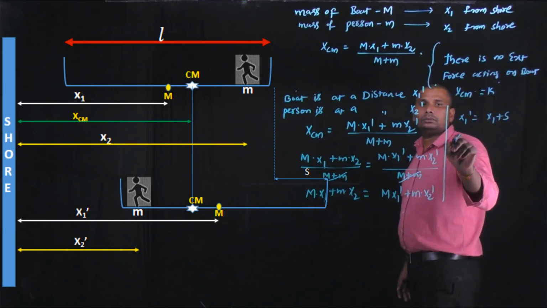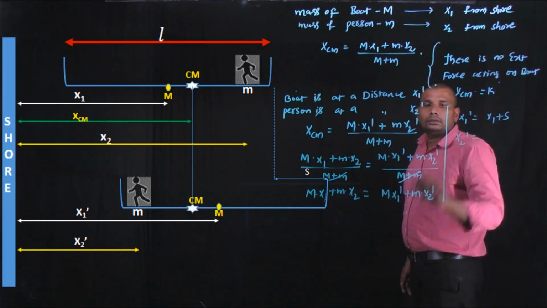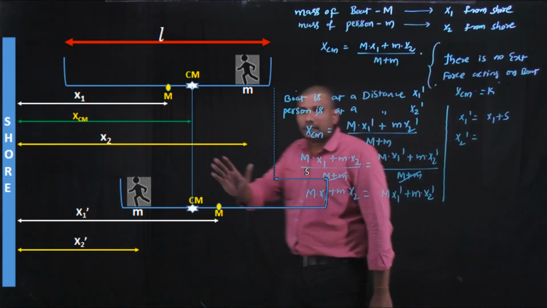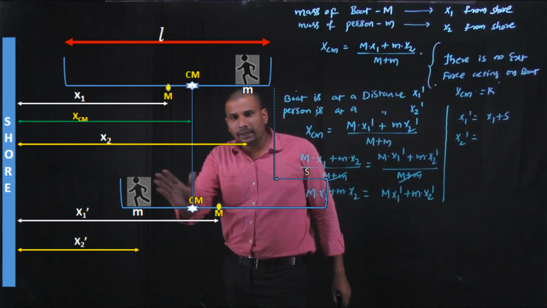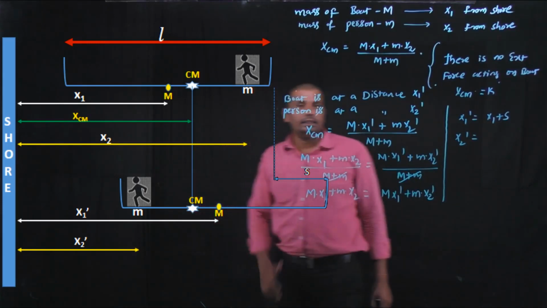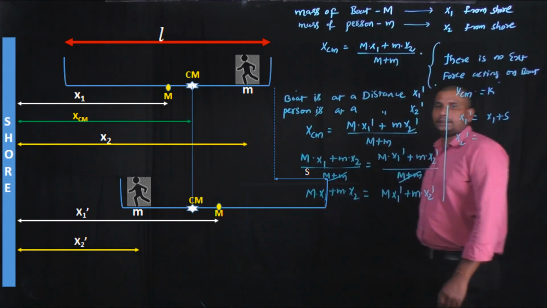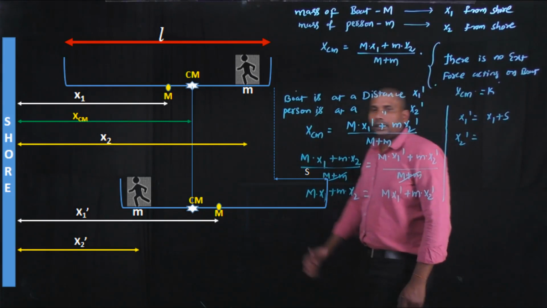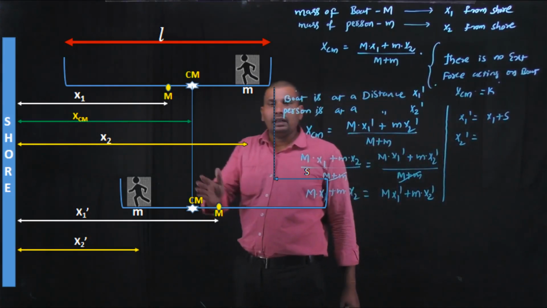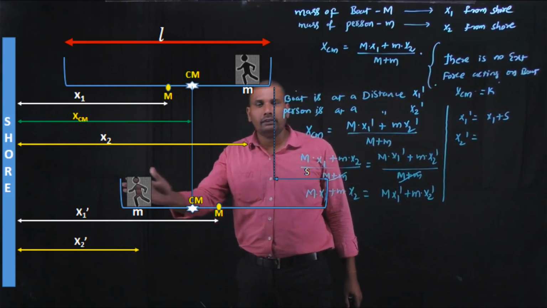And x2, here also the boat displaces through a displacement s, in the direction opposite to the direction of the person.